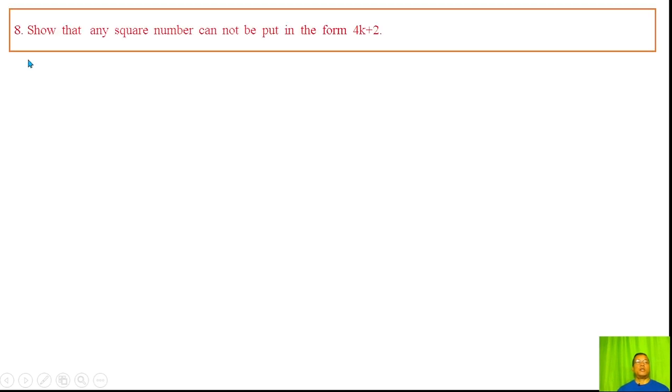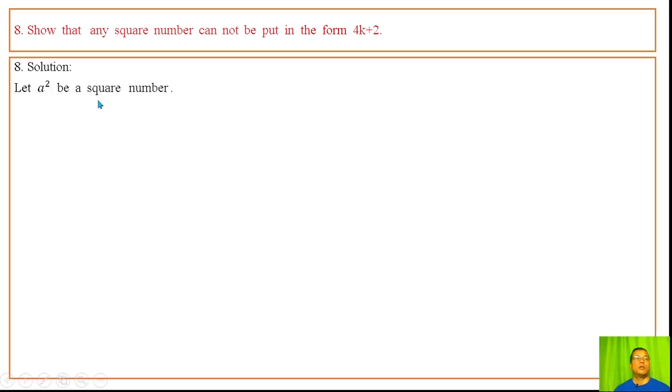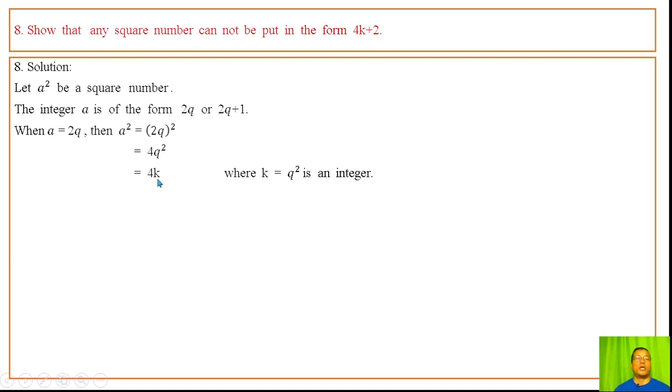Question 8. So that any square number cannot be put in the form 4k plus 2, or even number khudingma 4k plus 2 ki form thamangamde utlu haiba. Let a square be a square number. A square is a square number. Amani, the integer a is of the form twice q or twice q plus 1, or not even ki form the thamangami. When a is twice q, then a square whose value is 4q whole square, that is 4q square, that is 4k, q square is atop integer ama phange.